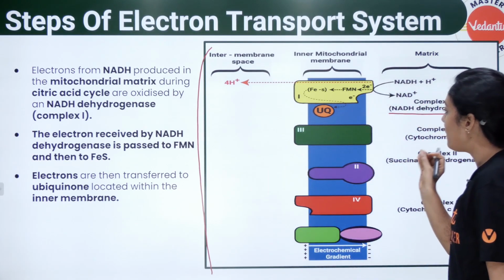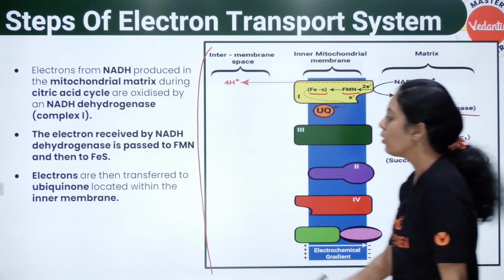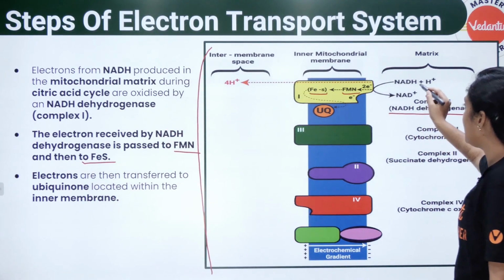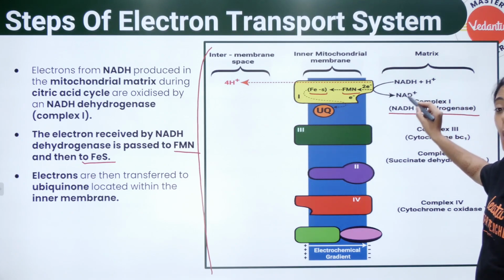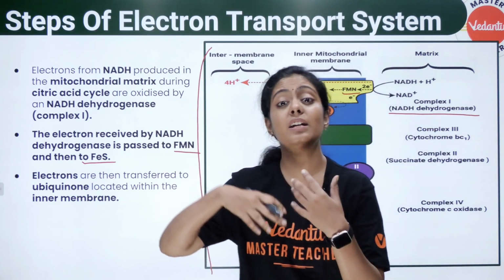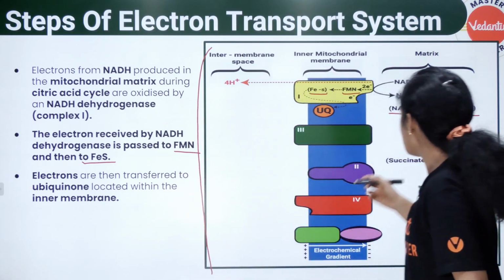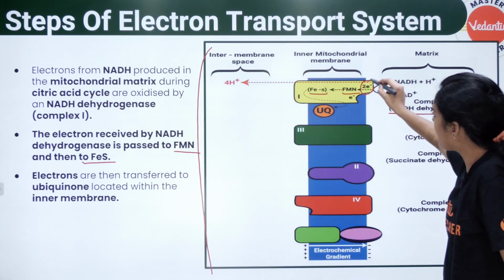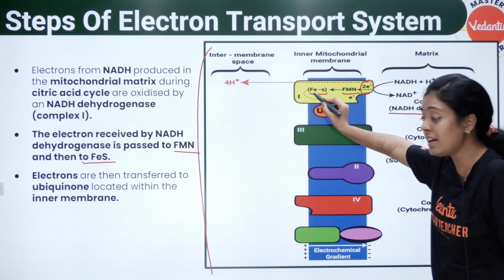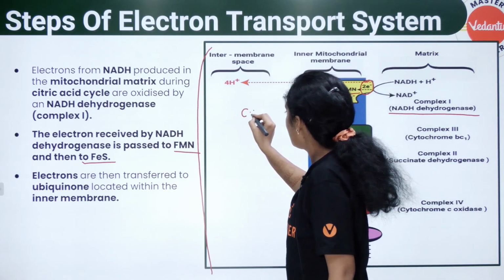Okay, enoda complex 1 la rendu center irukku, FMN and FES nu solli. Okay, FMN and FES. Okay, first of all, this NADH plus H plus is oxidized to NAD plus. Oxidize agamodhu enna agum? Electrons will be removed. Removal of electrons will happen. So you can see here, 2 electrons are passed, okay, to FMN. From FMN it is going to FES. From FES it is going to UQ. In the UQ ன்றது என்னது? It is a carrier.